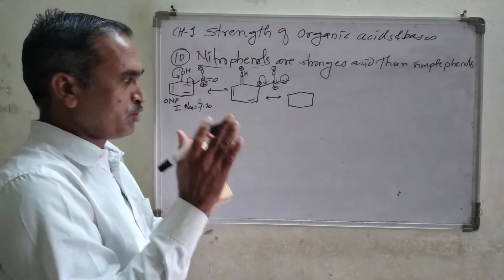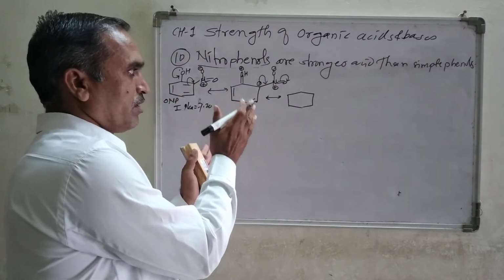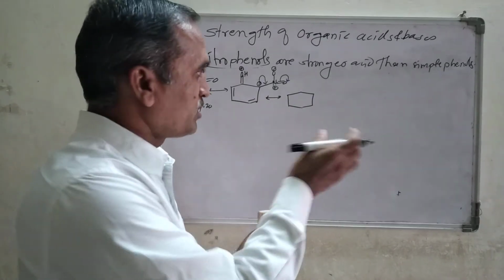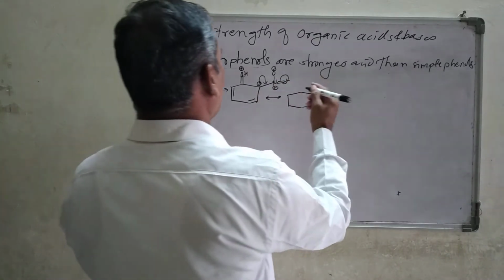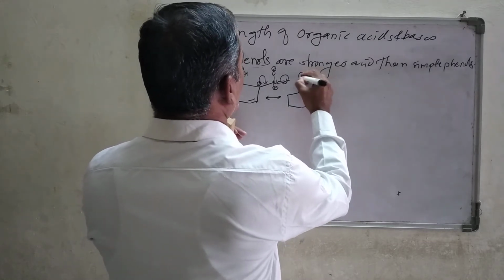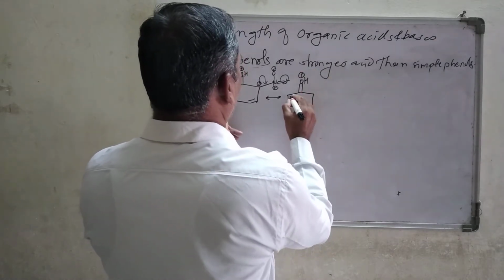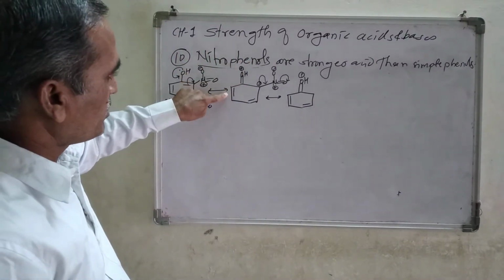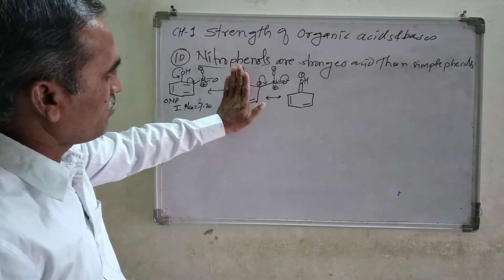I am drawing the structure smaller because I have a smaller blackboard. I can show here precisely, therefore OH positive charge remains as it is and other things remain as they are. This double bond and this double bond remain as they are.